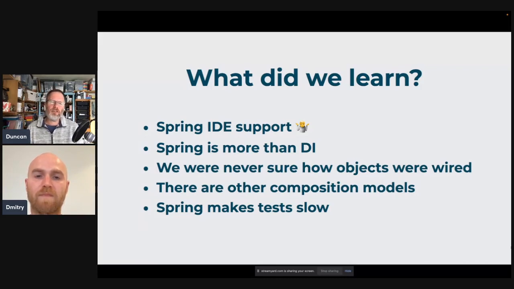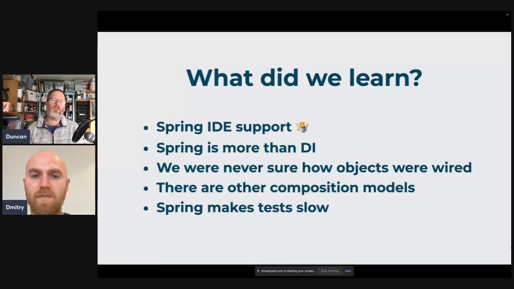And I think there's something in composition. Spring is composing things with annotations. It's saying, I've got this web controller, there's this annotation that tells me I'm going to use security, there's this annotation that tells me this, that, and the other is going to happen. Whereas with http4k, security was a matter of composing a function on top of it, which imposes security on top of the routes that are underneath it, and so on. Again, I think that's a more functional way of looking at the world. Spring actually is really quite functional, but it's quite functional in Java interfaces, and you can't compose Java interfaces, so you don't have that sort of option. And annotations are, I think, sort of composition for Java interfaces.